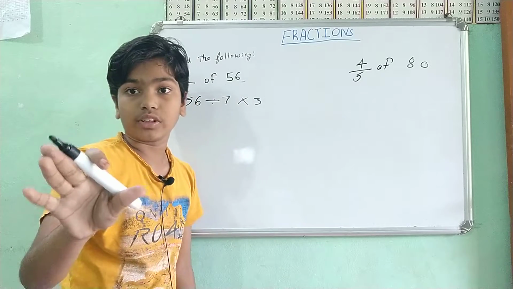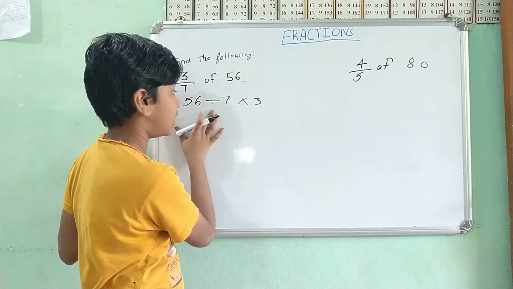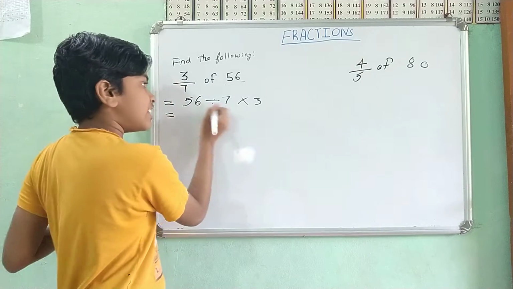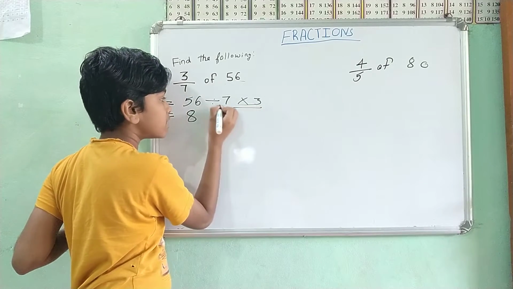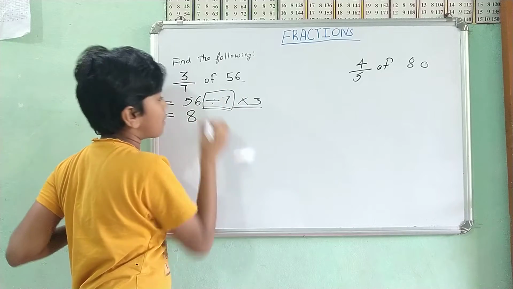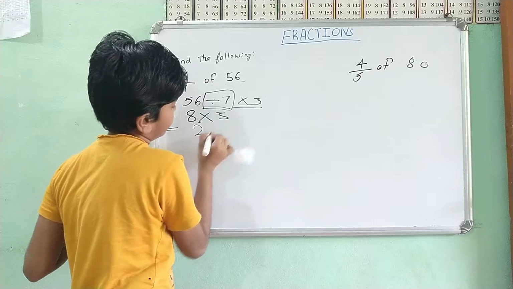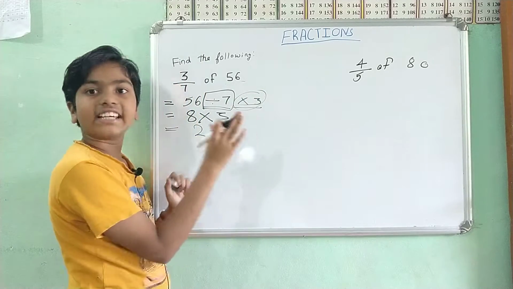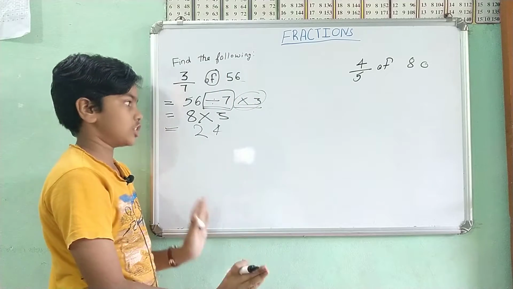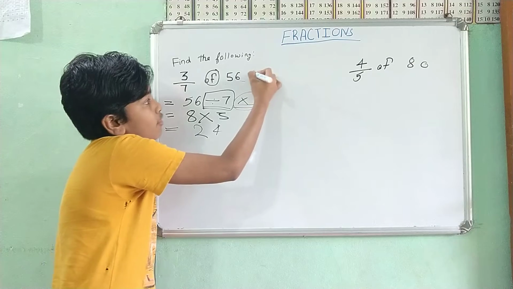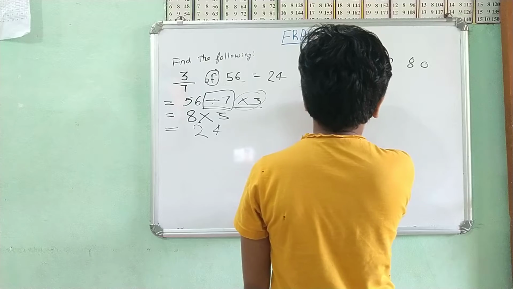Let's divide this: 56 divided by 7 is 8. Then multiplying by 3 is still left. Divide by 7 is completed. Now 8 multiplied by 3 is equal to 24. Now no equation is left. This is the method we follow for 'of' questions, so 3 by 7 of 56 is equal to 24.